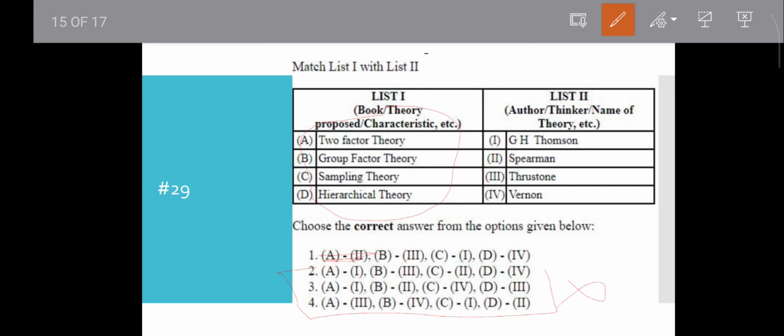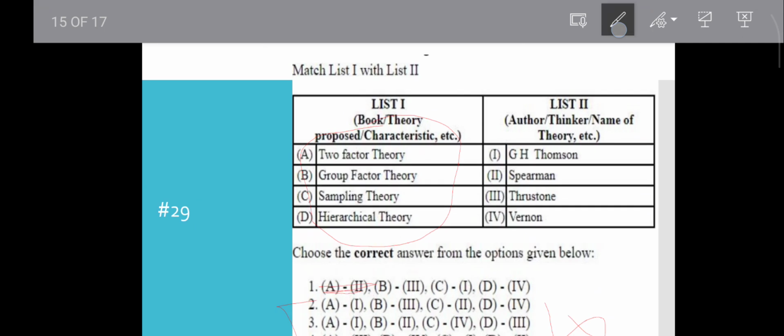We will cover these intelligence theories also after completing the PYQs of all the years. Don't worry. Then move to the next question.